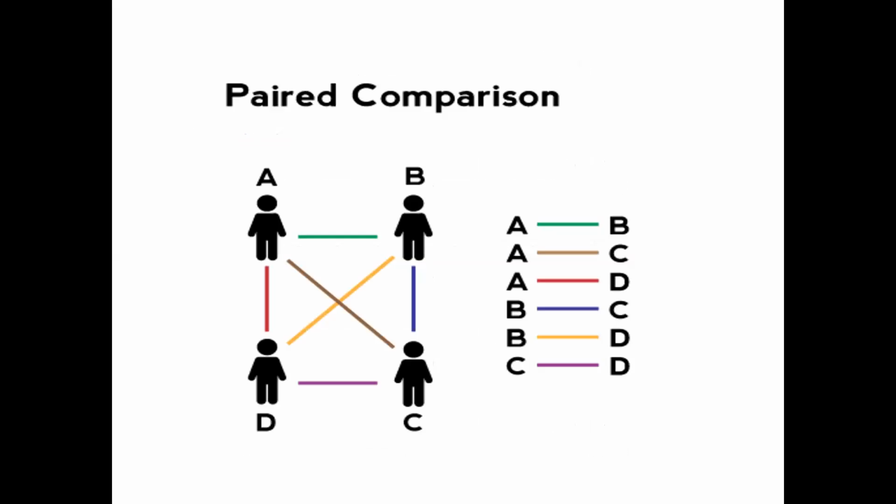The second one is the paired comparison method. In that we have a simple thing: A to B, A to C, A to D, B to C. These are the combinations. In this method, we can check how A is paired with B, C, D, and what their performance is. When B is paired with C and D, what is the result? And when C is paired with D, what is the result?